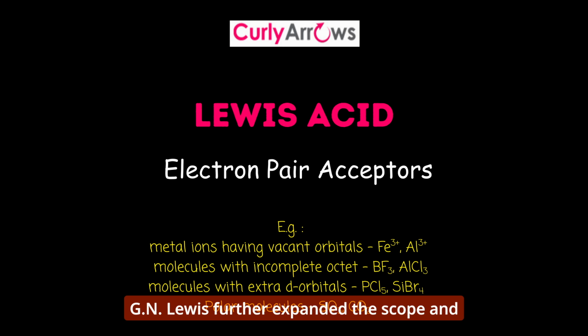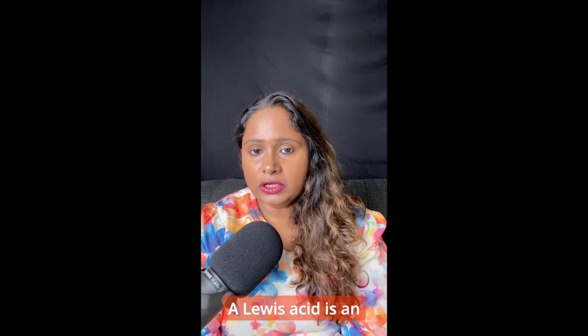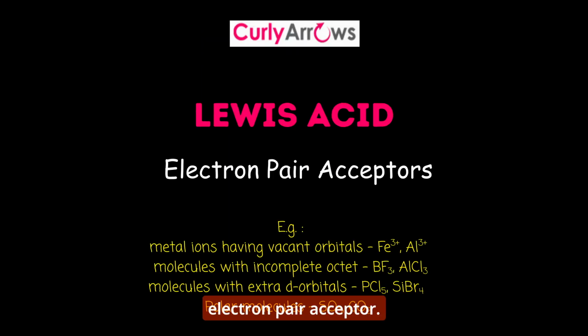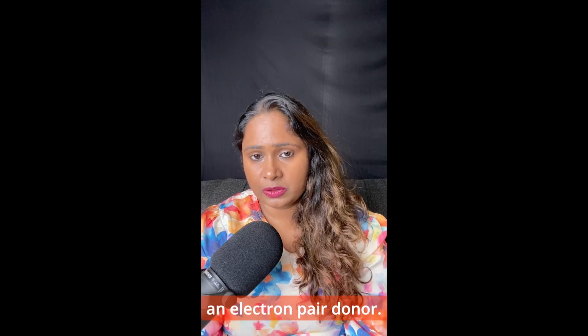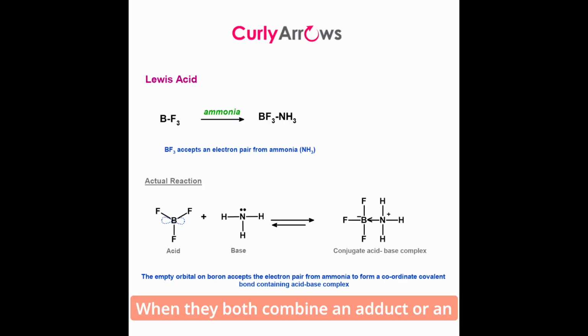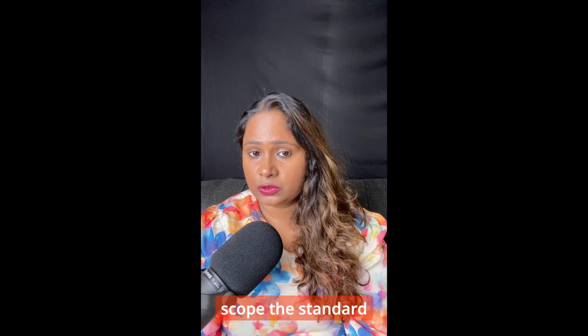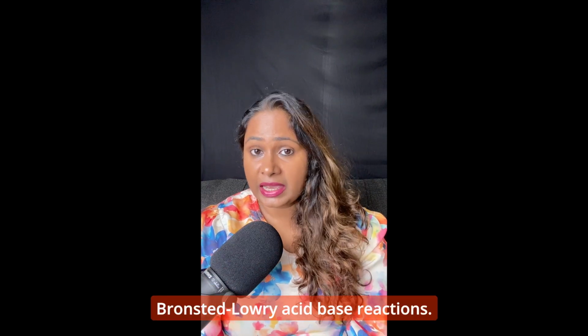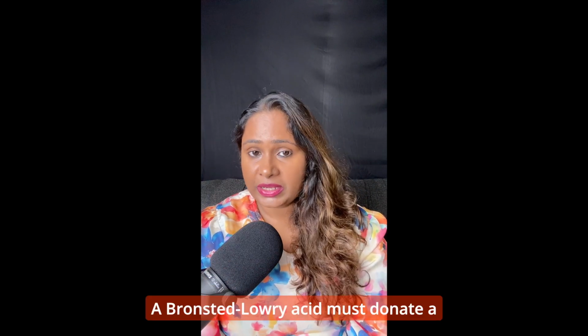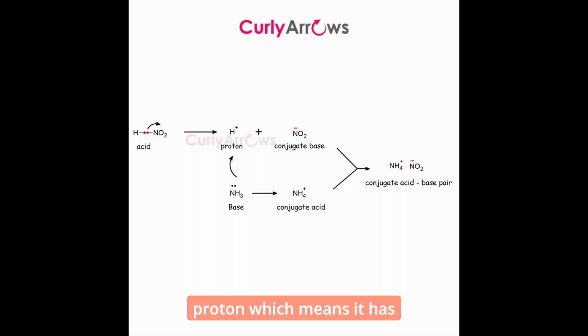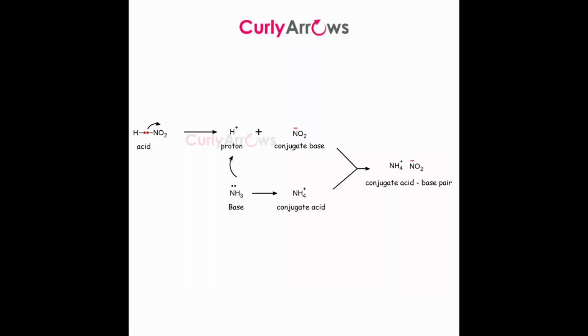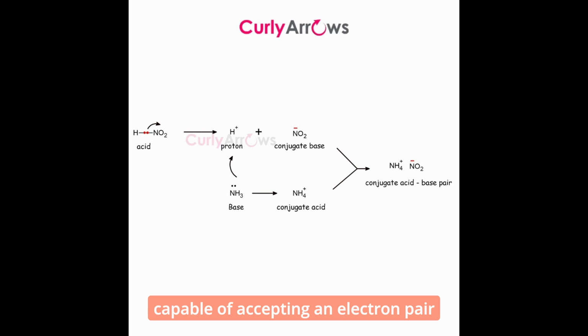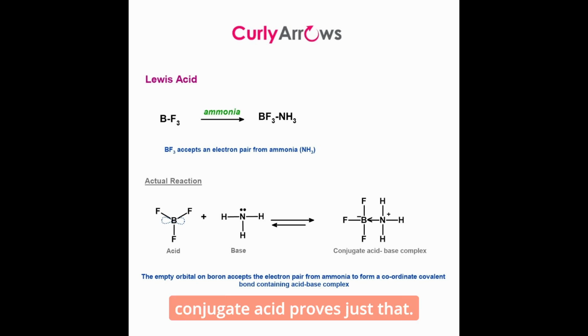G. N. Lewis further expanded the scope and defined acids from the perspective of the electrons. A Lewis acid is an electron pair acceptor. Therefore, a base is an electron pair donor. When they both combine, an adduct or an acid-base complex is formed. This definition also brought within its scope the standard Bronsted-Lowry acid-base reactions. A Bronsted-Lowry acid must donate a proton, which means it has an electron deficient site capable of accepting an electron pair, making it a type of Lewis acid. The formation of conjugate acid proves just that.